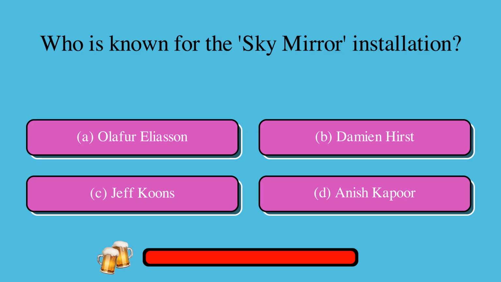Who is known for the Sky Mirror installation? A. Olafur Eliasson, or B. Damien Hirst, or C. Jeff Koons, or D. Anish Kapoor? The correct answer is D. Anish Kapoor.